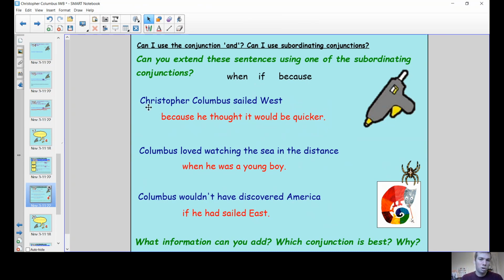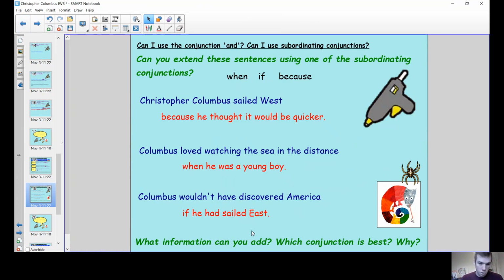I've made sure that I've got my capital letter at the beginning and my capital letter for names or the direction west or the place America. I've also made sure I've got my full stops at the end of my sentence. And when you do your work today, I think it would be really good to use two different colours like I have to show where your different clauses are.